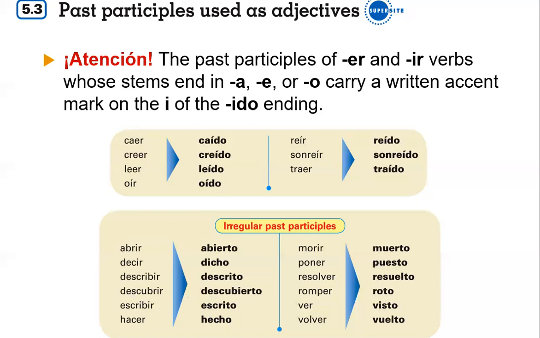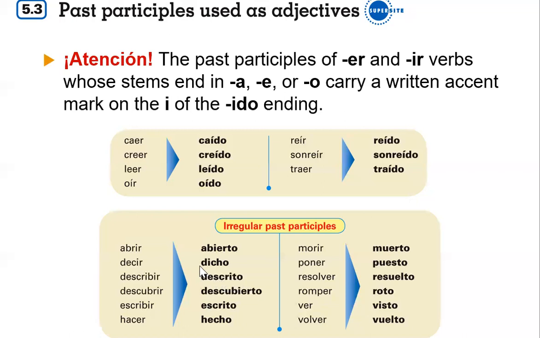If it were rehacer, rehecho, deshacer, deshecho, morir, muerto, poner, puesto, oponer, opuesto, resolver, resuelto, romper, roto, ver, visto, real common one there. Volver, vuelto, devolver, devuelto.